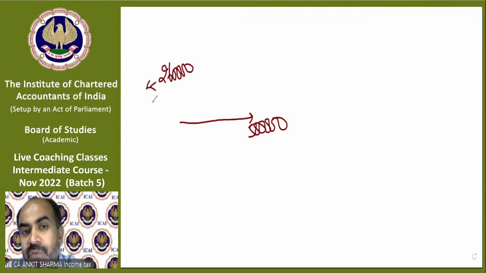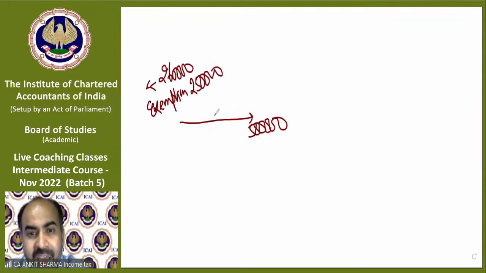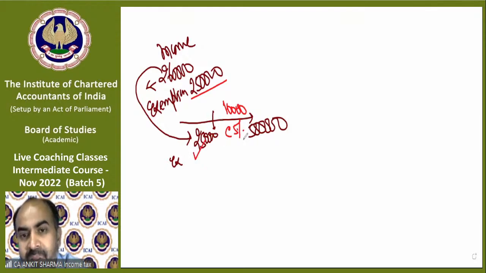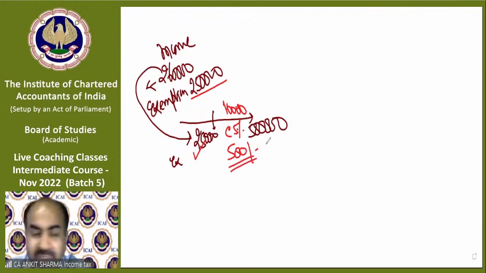That question falls in the first category, where the exemption is 2,50,000. So out of that 5 lakh, 2,50,000 is exempt from this income. You need not deduct it from 5 lakh. This is the exemption limit. This exemption limit will be deducted from the income given in the question. So if the income given in the question is 2,60,000, then the exemption is 2,50,000. That means only 10,000 is liable to tax at the rate of 5%, because the first 2,50,000 is exempted and the balance 10,000 is liable to tax at the rate of 5%, that is 500. I hope it is clear. Okay.